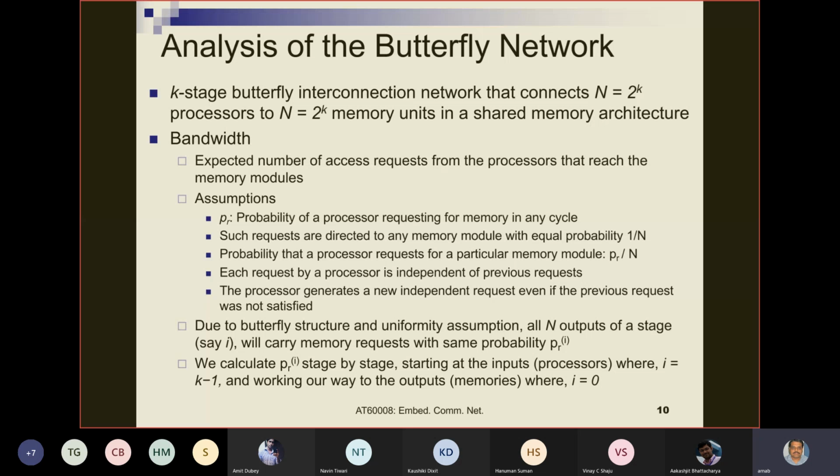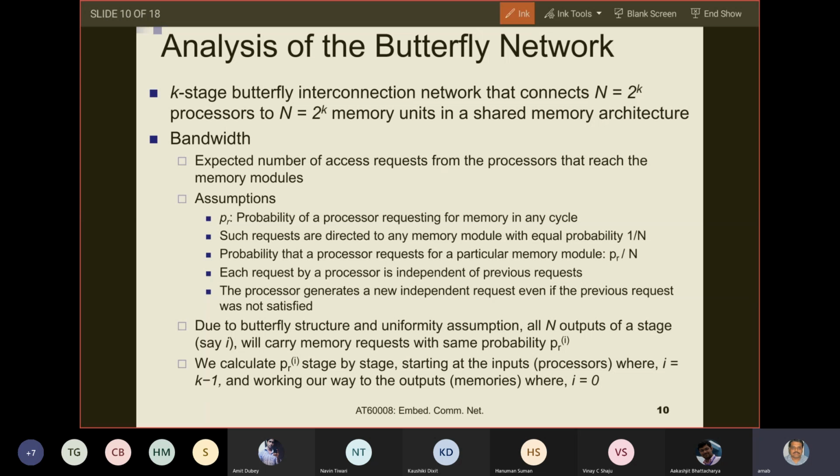So I am connecting processors to memories. Now we have a k-stage butterfly network, and it connects n processors, where n equals 2 to the power k, to n memory modules, in a shared memory architecture.